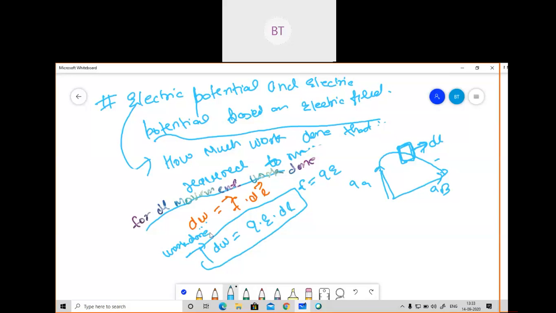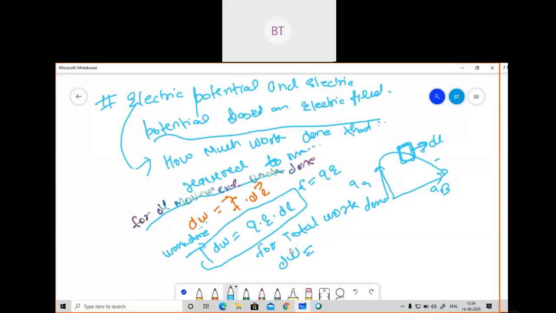So this is the small movement. If I needed to calculate for full charge from QA to QB, what should I write here? If I need to calculate the total work done, what should I write here? dW equals, please tell me, what should I do here? This is for the small movement.